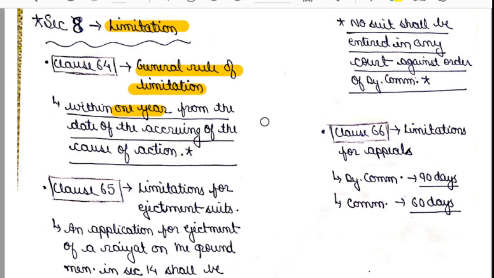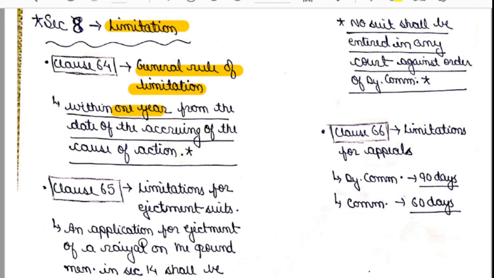Okay. Now, clause number 65, it talks about limitations for ejectment suits. That is, an application for ejectment of a rayyat on the ground mentioned in section 14 shall be made within 2 years from the date of misuse of complaint. Very, very important. That is, if a rayyat misuses the land and you want to appeal for his ejectment, you should appeal within 2 years from the date of the misuse of complaint.